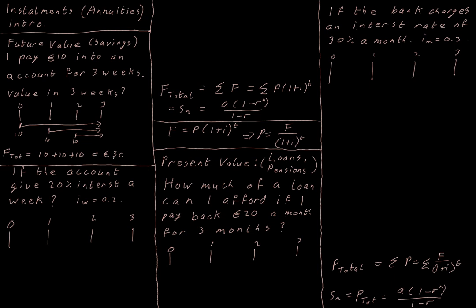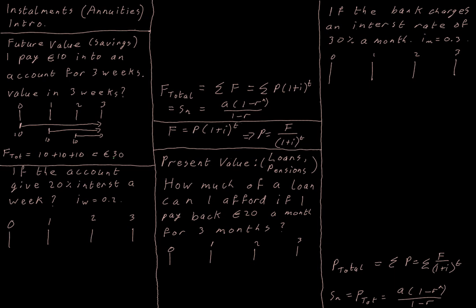Now, we say to ourselves, well, I'm giving the bank this money. And when I give the bank money, they're legally allowed to make money from it. They get to take it as capital and use it to make money for themselves. That's one of the ways banks make money. So if they're going to make money off of my €10, I want to make some money off of the €10 that I'm giving them.